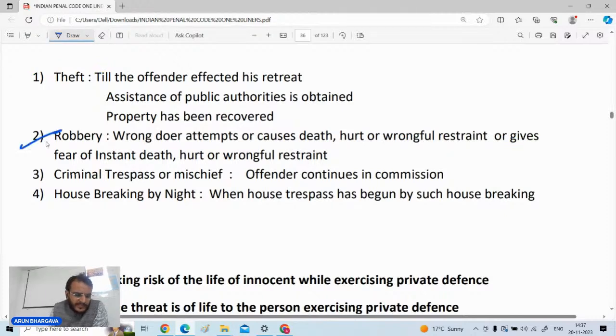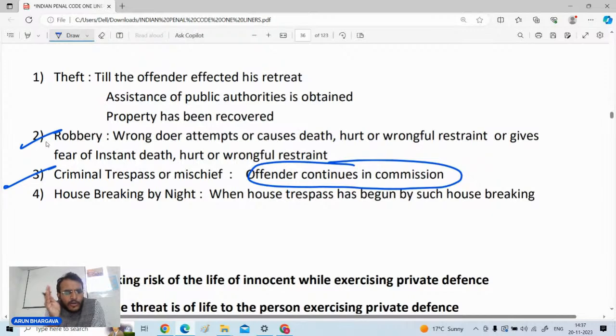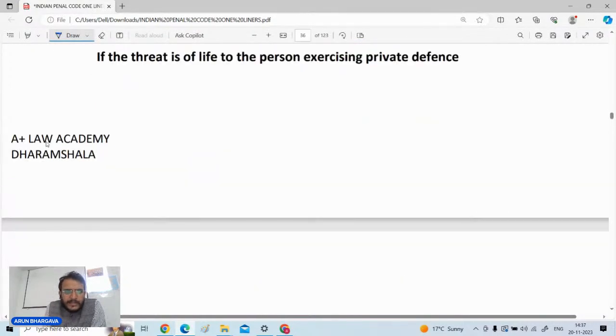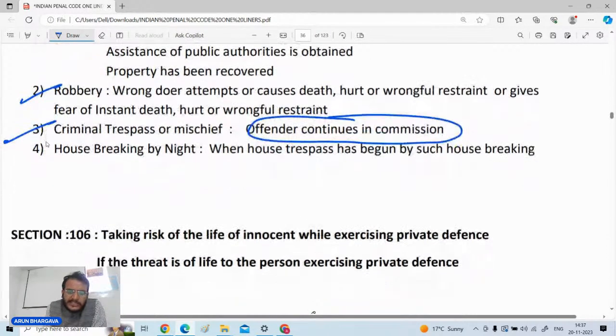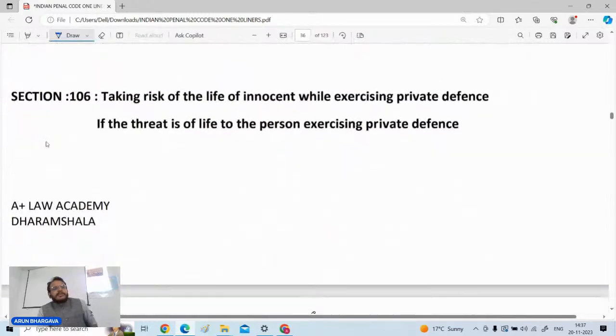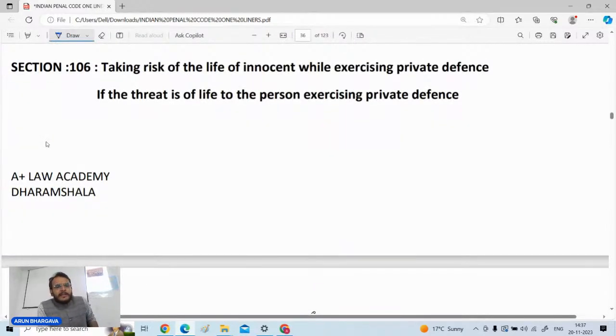तो उन केसेस में आप जब तक ये फियर रहेगा, जब तक रॉन्गडूअर ये कर रहा है, आप प्राइवेट डिफेंस एक्सरसाइज कर सकते हैं। Criminal trespass or mischief, till the time offender continues the commission you can go for exercising of the private defense। House breaking by night के cases में as long as the house trespass is there you can go for the exercising of private defense.